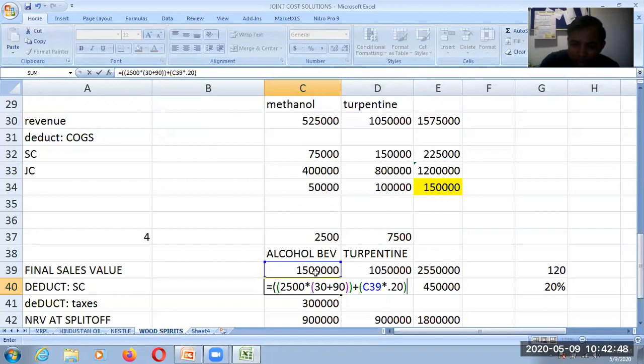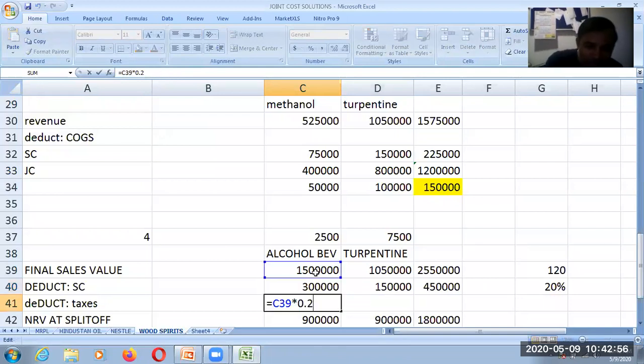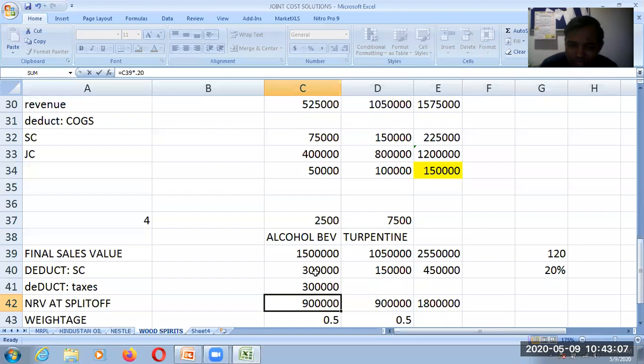We can also go for a separate cell. Instead of doing that, it is already calculated below. So this is separable cost and this is taxes. So when you see here, it is the final sales value multiplied by 0.20. So it is also 3 lakh rupees.